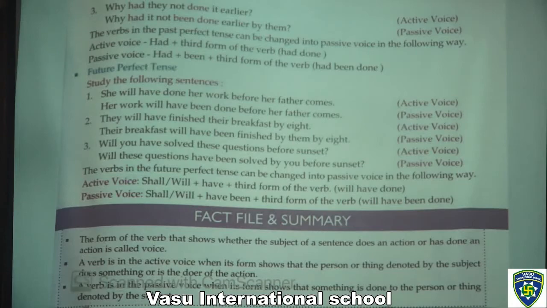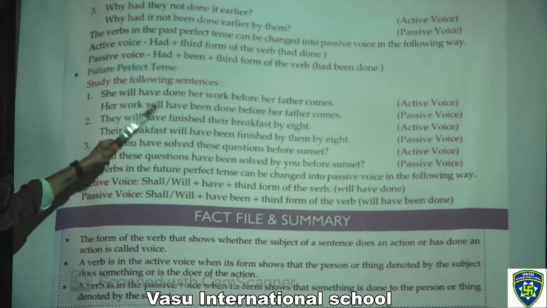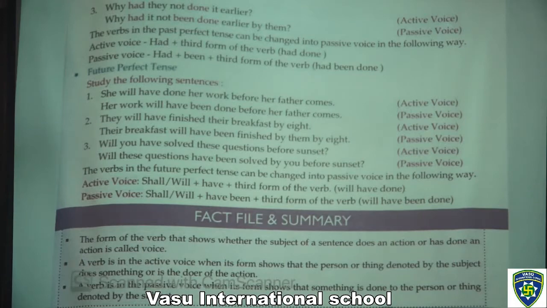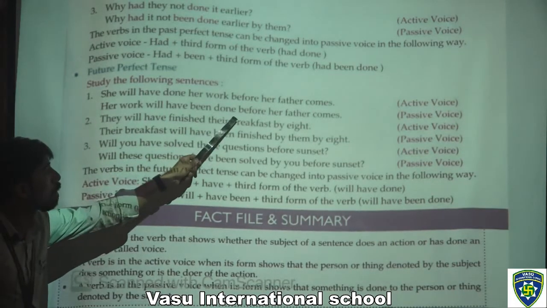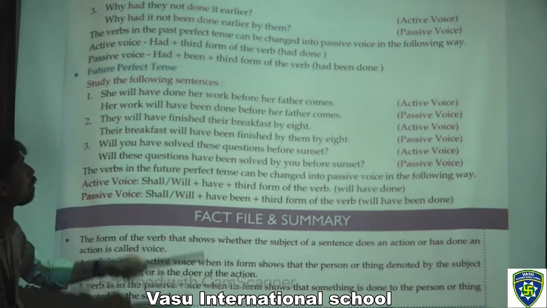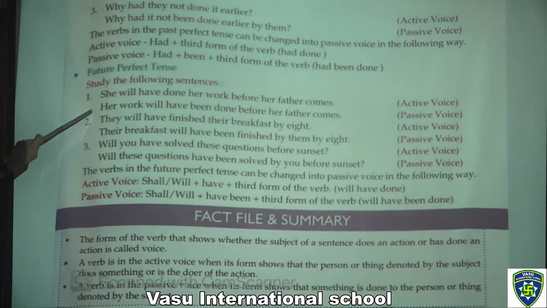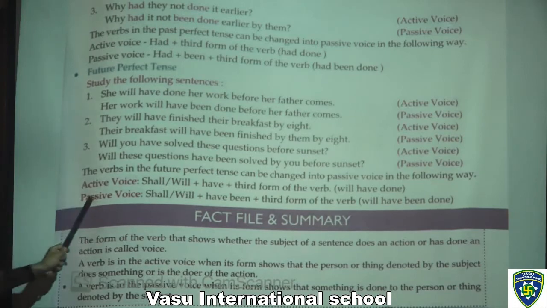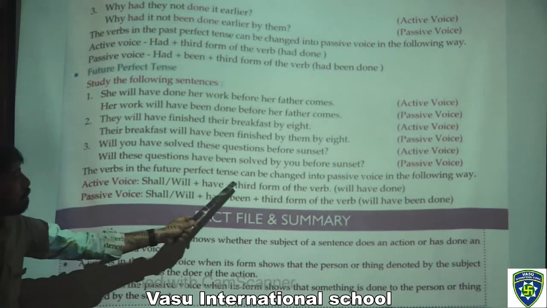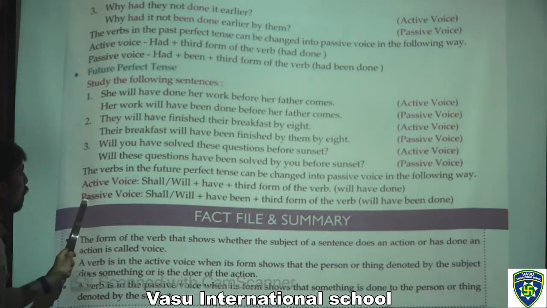And now the last point is future perfect tense. Study the following sentences. I am going through the first example: she will have done her work before her father comes. Her work will have been done before her father comes. So the first one is active voice and the second one is passive voice. So this is how the verbs in the future perfect tense can be changed into passive voice in the following way.